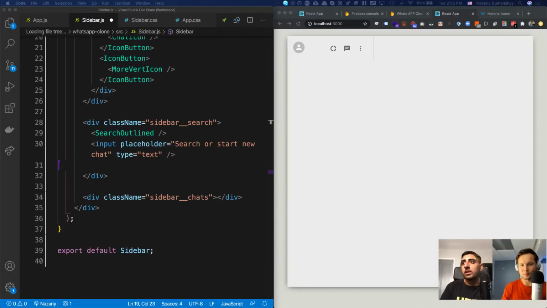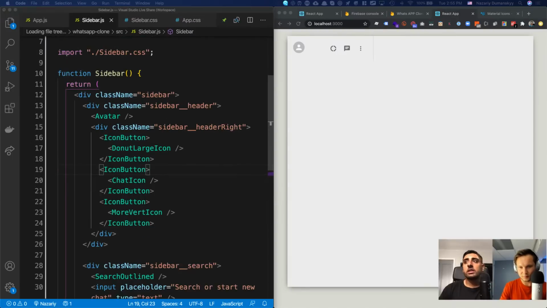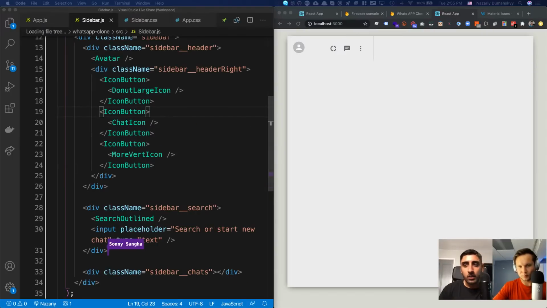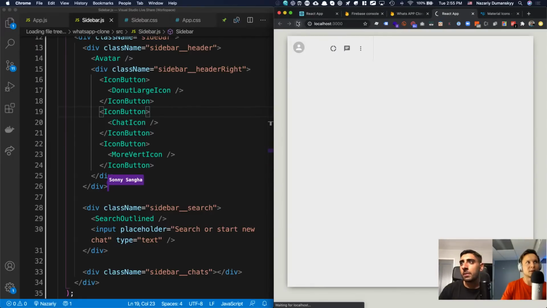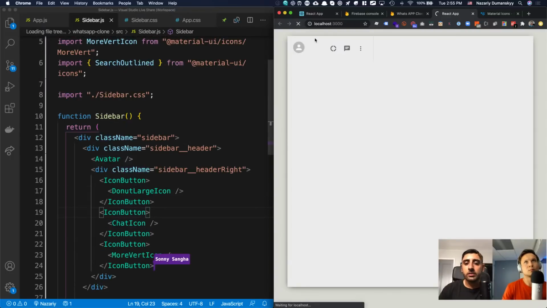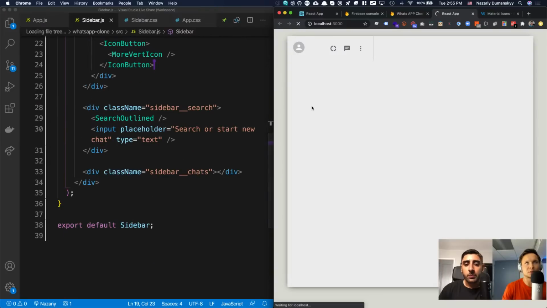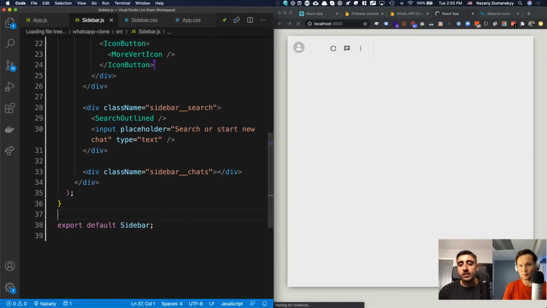Nice. So now we have the search outlined and the input field. Awesome. If I go ahead and save this now, we should see those 2 things pop in. The final one that we saw looked a bit different to what we're going to see on the screen now. So let's wait until that refreshes. You might need to refresh the localhost. It could be that all of the children are still loading. Mine's still compiling. Okay, while it does that, we can carry on coding.